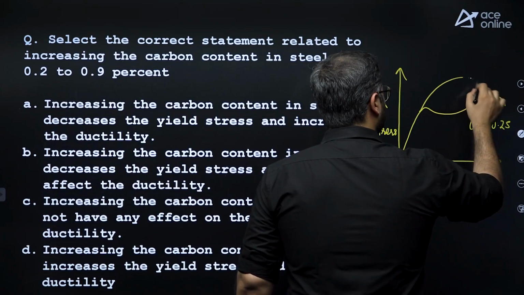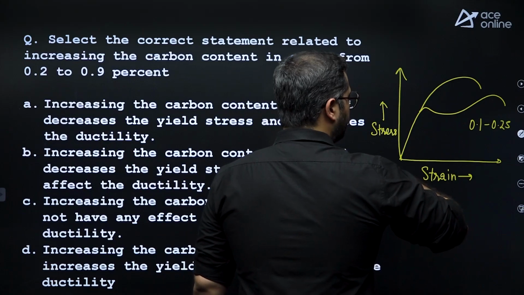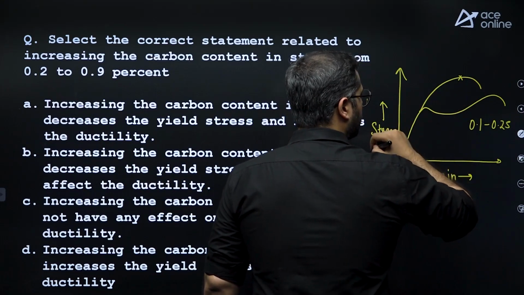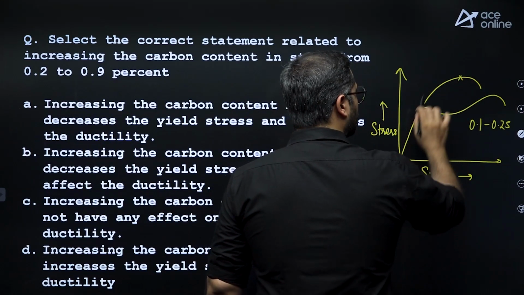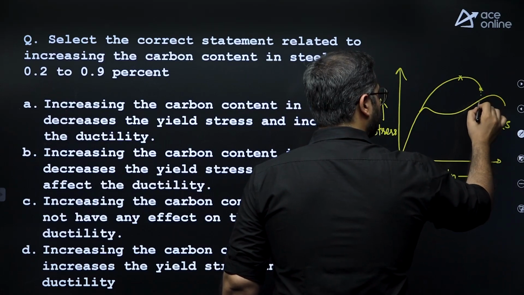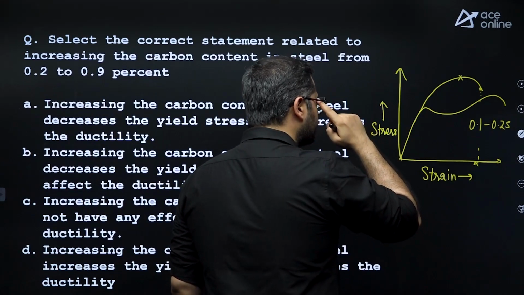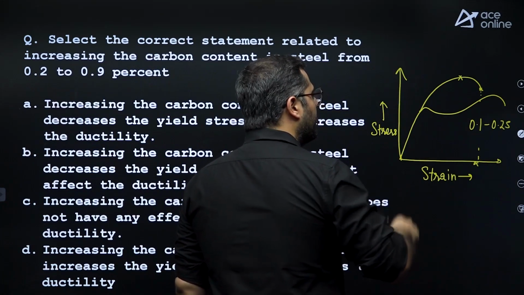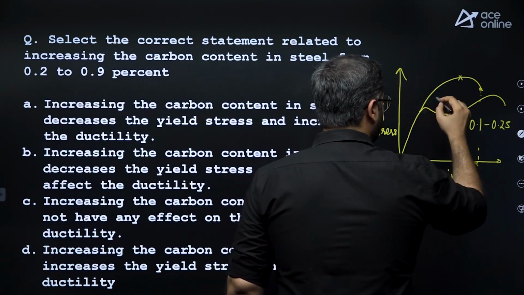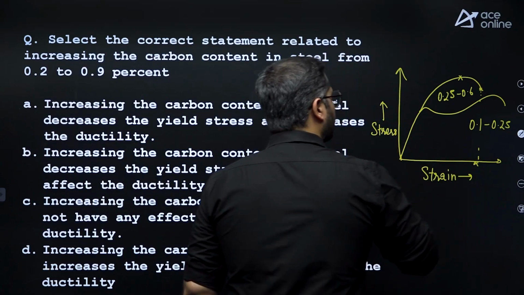After that, there is medium carbon steel. The strength is increasing, right? Ultimate strength is increasing. The curve is somewhat like this. And you can see the maximum elongation or the strain is reducing. So ductility is reducing, but the strength is increasing. Medium carbon steel is from 0.25 to 0.6, right?